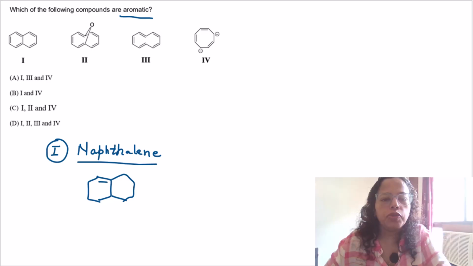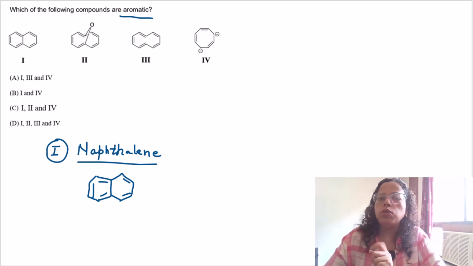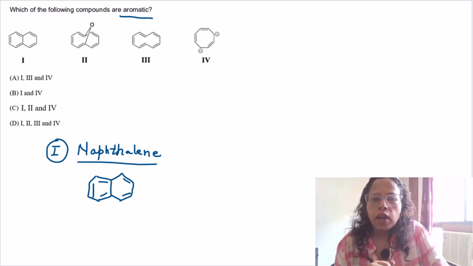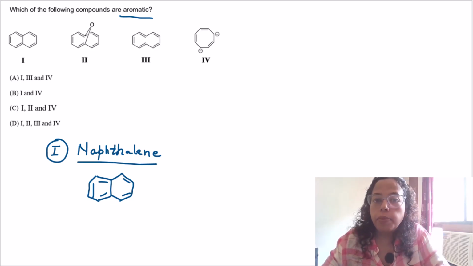Before we discuss which one is aromatic and which one is not, you should have some idea about the rules of aromaticity or Huckel's rule of aromaticity. First of all, the compound should be cyclic, planar, conjugated, and it should satisfy the 4n+2 rule. So these are the few criteria for aromaticity.